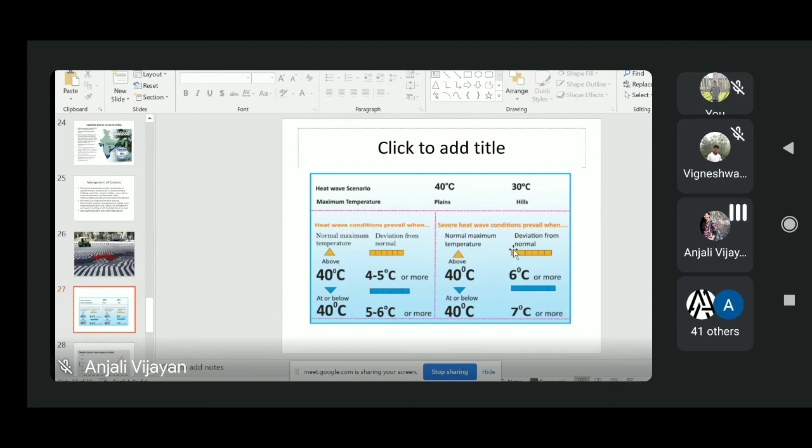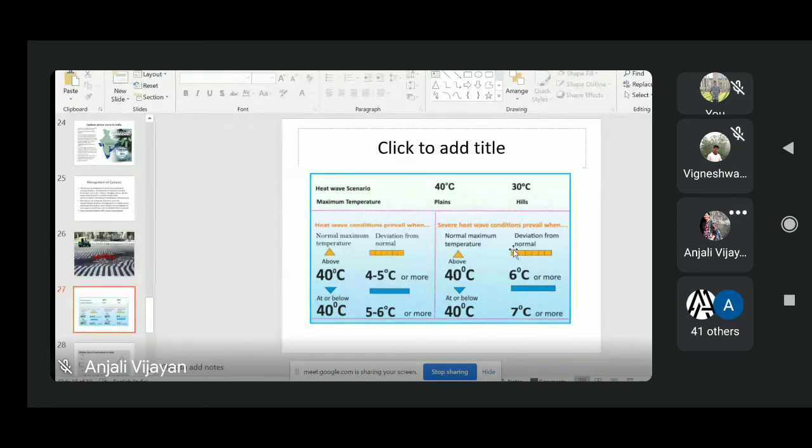The global trend of heat waves has also increased in frequency, which means the number of times it happens, intensity, which means how strong it is or what the maximum temperature will be, and also duration. Extreme temperature affects people in the form of physiological stress, because we won't be comfortable if the temperature is very high. Sometimes it can result in sunstroke, as you might have read in newspapers. If the heat wave is very severe, in some cases it can lead to human death also.